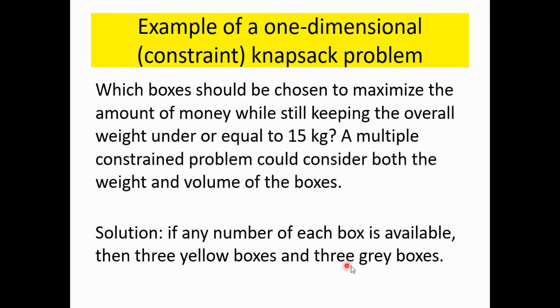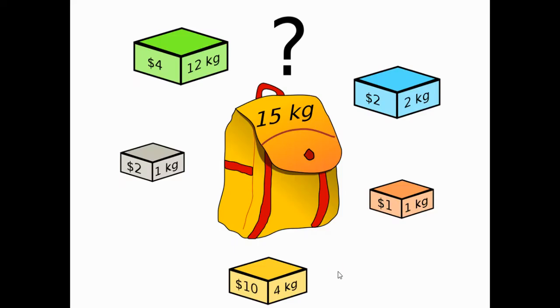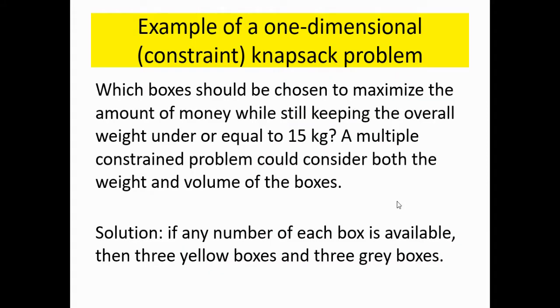As a solution, if any number of each box is available, then 3 yellow boxes and 3 grey boxes. If we take 3 yellow boxes, that will be 12 kg, and 3 grey boxes will be 3 kg. So 12 plus 3 will be 15 and this is satisfied. That means if we take 3 yellow and 3 grey, it will be equal to 15 kg. So no need to take other bags. That means the xi value for other bags will be 0 in terms of that notation. So now we have done this.